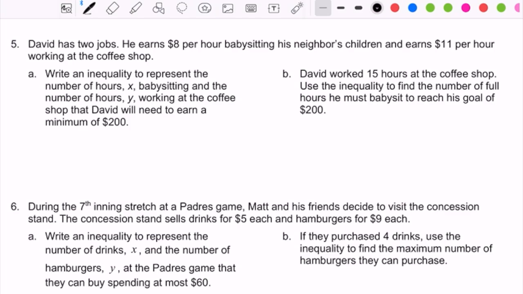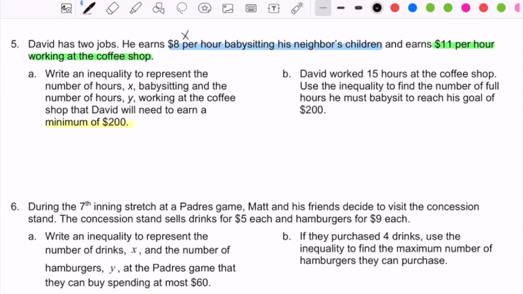He earns $8 per hour babysitting his neighbor's children. And so this is one of the things that's happening in the problem. And then the other thing that's happening is it says that he earns $11 per hour working at the coffee shop. So each of his jobs has a different rate of pay. We're going to write an inequality to represent the number of hours X babysitting and the number of hours Y working at the coffee shop that he would need to work in order to earn a minimum of $200. And so that word minimum is going to be helpful when we create our inequality.